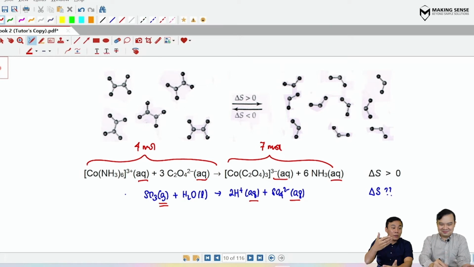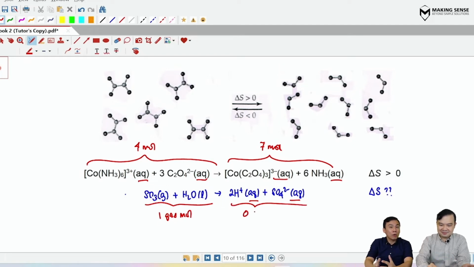Now if you're asking me to focus on the gaseous particles, on the left-hand side there's only 1 mole of gaseous particle, and on the right-hand side there's 0 moles of gaseous particles. So there's a decrease in the number of moles of gaseous particle. Entropy is going to drop. Delta S is going to be negative.